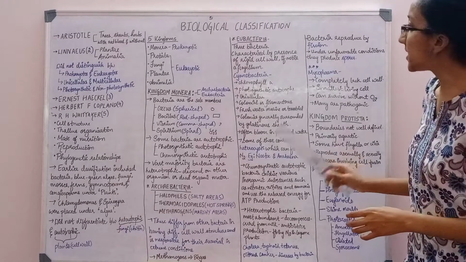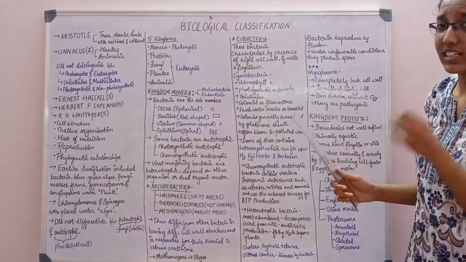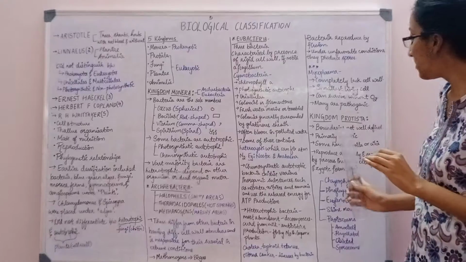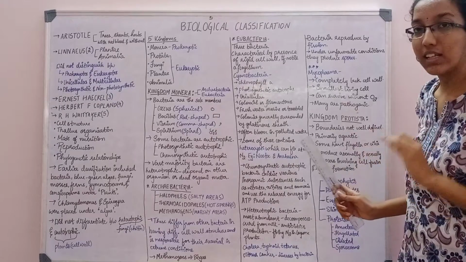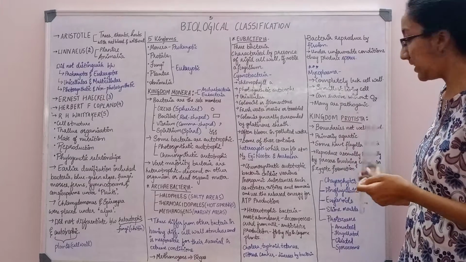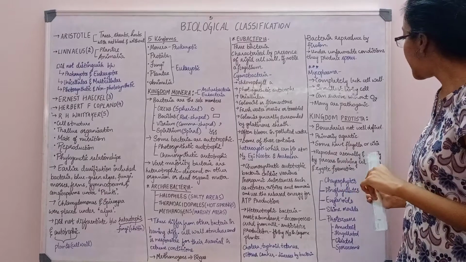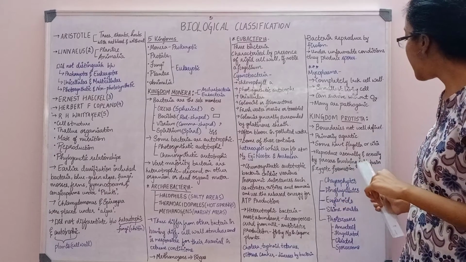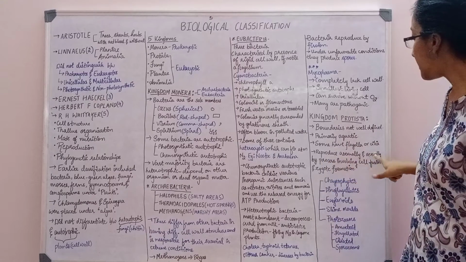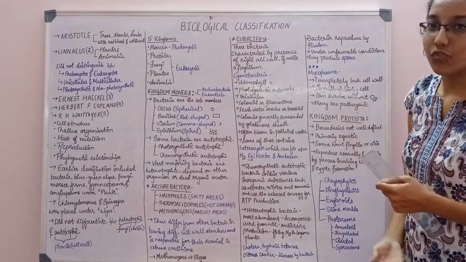In the kingdom Protista, as we saw here, the organisms are eukaryotic, meaning they have a well-defined nucleus. Boundaries are not well-defined. They are primarily aquatic. Some have flagella or cilia. They reproduce asexually and sexually by a process involving cell fusion and zygote formation.